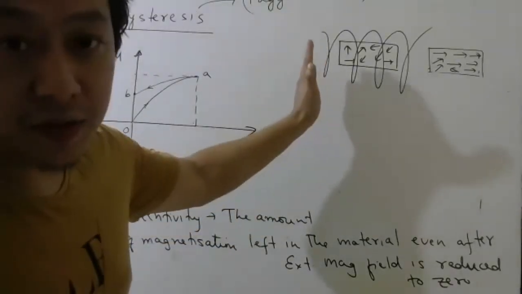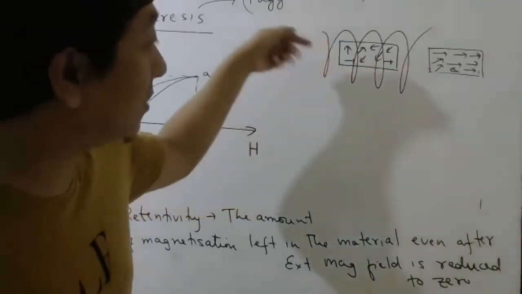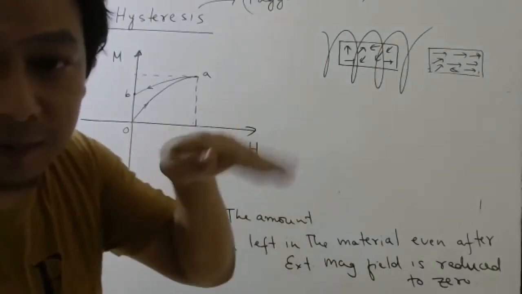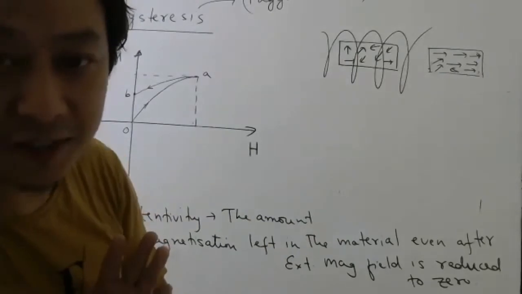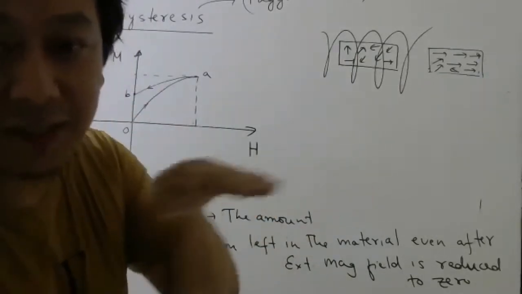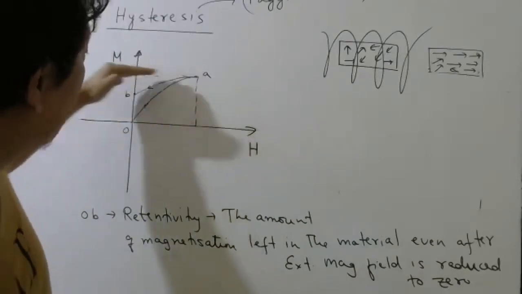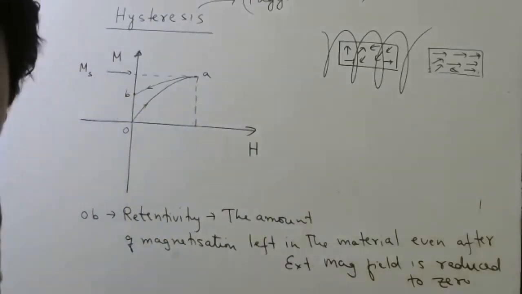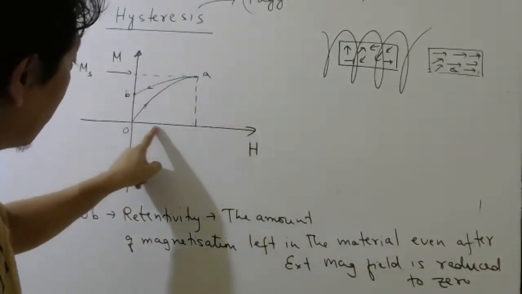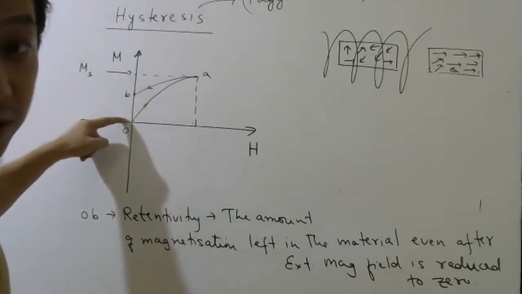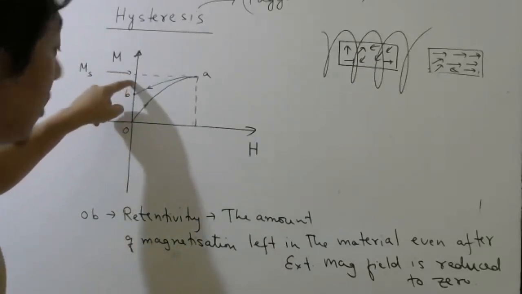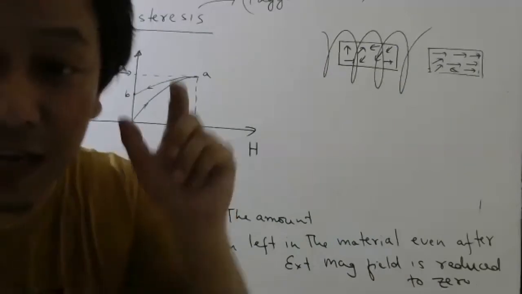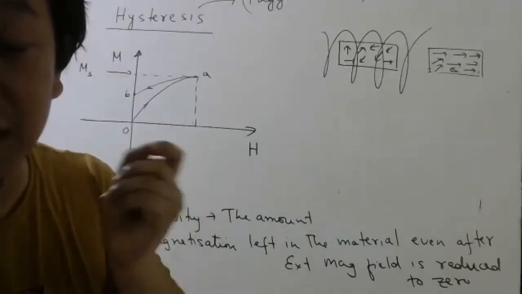So what has happened? You have increased the current, which increases the external magnetic field, this H. As H increases, more and more dipoles feel torque, so they come in the same direction. Once all of them are aligned in the same direction, your magnetization has reached its maximum value, the saturation value. After that, when you bring H to zero, this magnetization doesn't go back to zero. It stops somewhere here, or maybe here, or here. That depends on the kind of material. But the point is, some magnetization is left in the material even after the external field is gone.